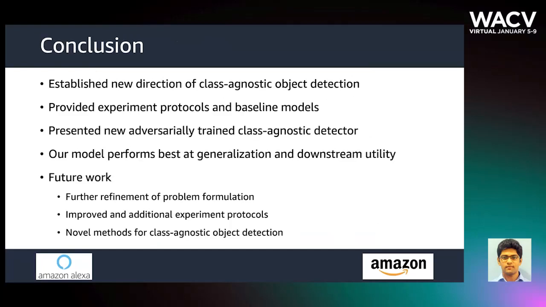In conclusion, we have established a new direction of class-agnostic object detection, provided experiment protocols and baseline models, and presented a new adversarially trained class-agnostic model. Our adversarial model performs the best at both generalization to unseen object types and downstream utility. Future work has several possibilities, including but not limited to further refinement of the problem formulation, improved and additional experiment protocols, and new methods for class-agnostic object detection.